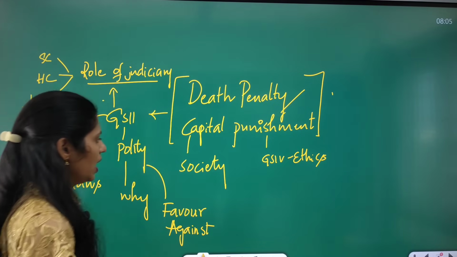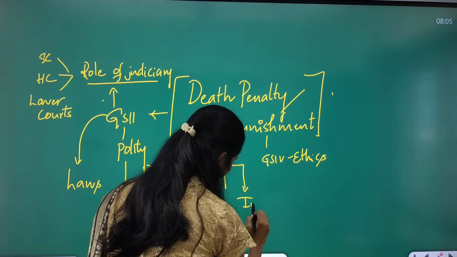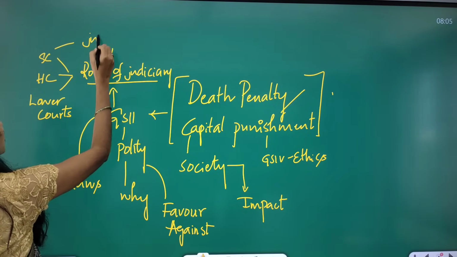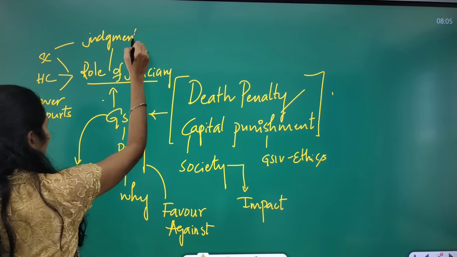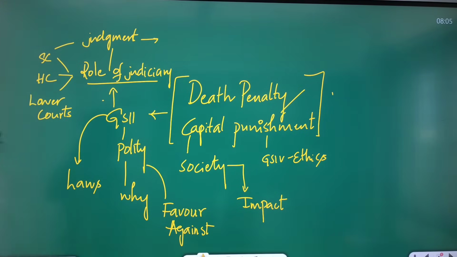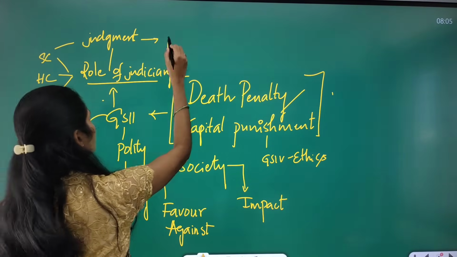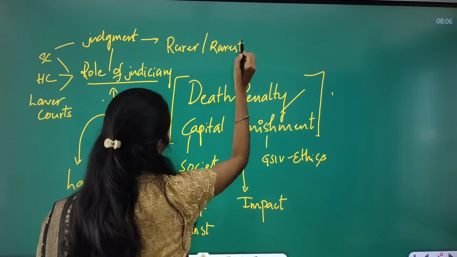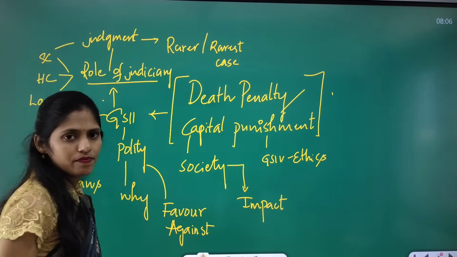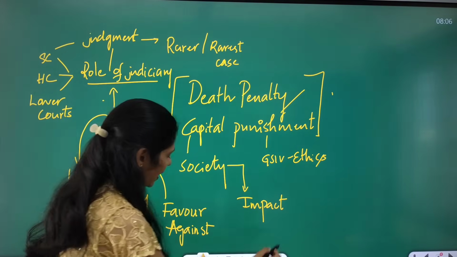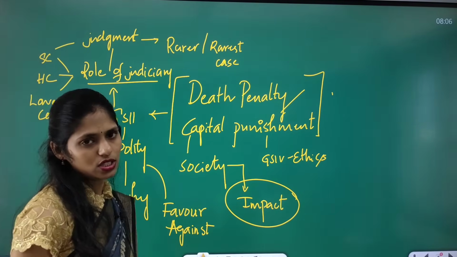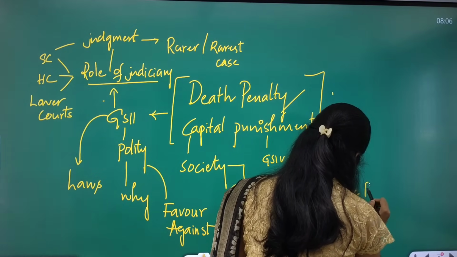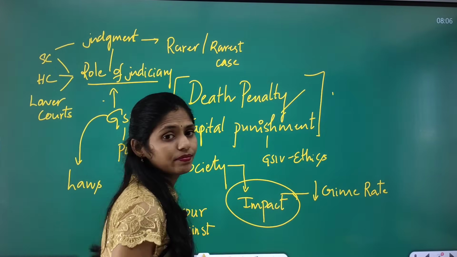This is the one thing. And from society's point of view, what will be the impact? One more thing here is you can also see the Supreme Court judgments. The Supreme Court said that the death penalty should be given in the rarest of rare cases. And you have to see what the impact on society is, whether the death penalty is decreasing the crime rate. No, not at all.